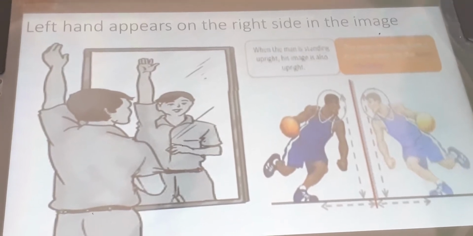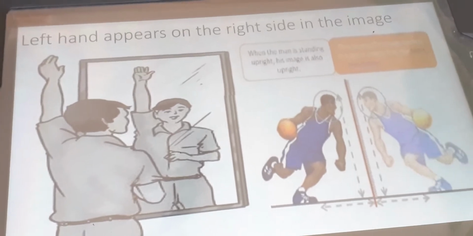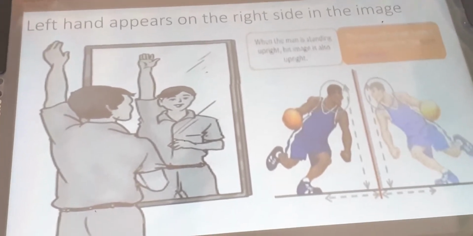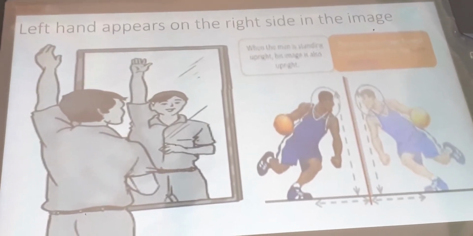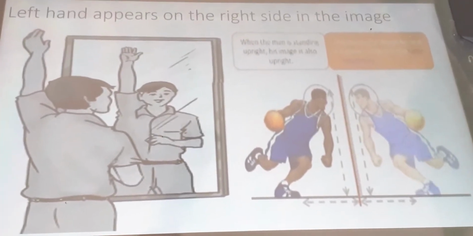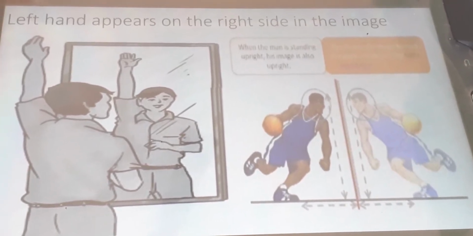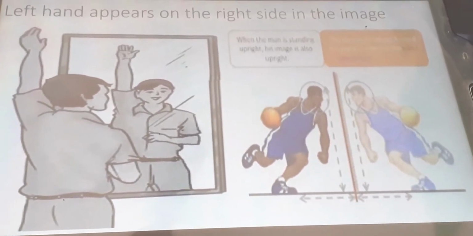What is the image of that letter? We can see the same. So from this activity, what do you understand? The image formed by a plane mirror appears left as right and right as left. This type of image is called a laterally inverted image.